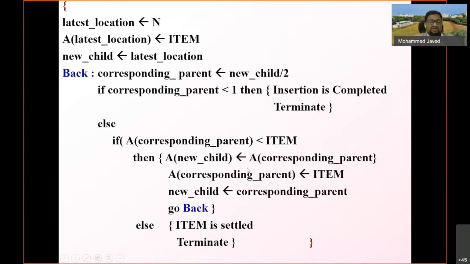A of new child will become A of corresponding parent, A of corresponding parent would become item, and new child would be the corresponding parent. Here this has to go back, because again we have to calculate the child. Once we get this new child, again we have to go above. In the previous case, it went back 2 times. So these things should be done here.